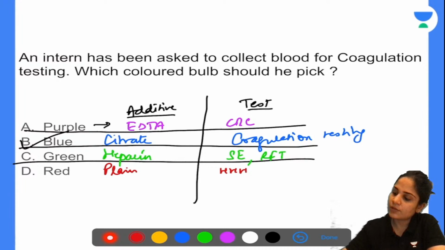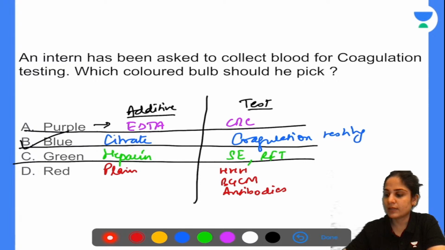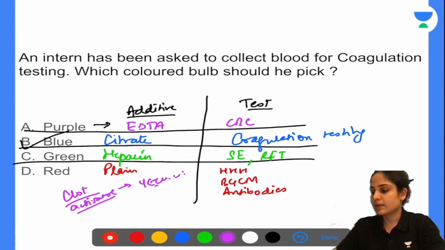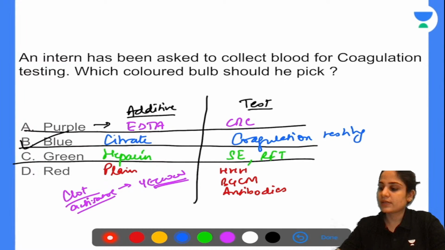Then you also have a clot activator bulb. Instead of the red bulb, you will have a yellow colored cap. The yellow colored cap bulb basically has a clot activator in it, which helps in quicker clotting and separation of the serum. That is also used for doing the same tests. So these are all the different types of bulbs that we have and the tests that you will do in them.